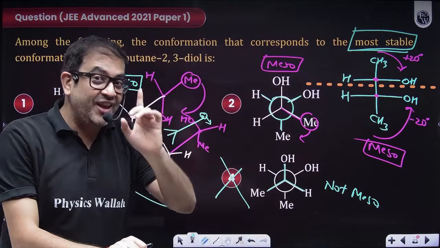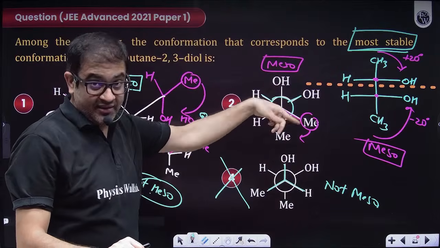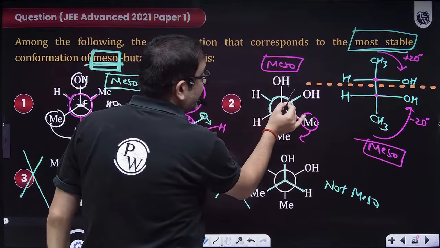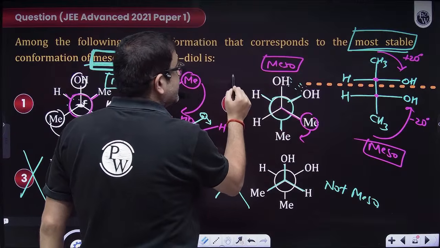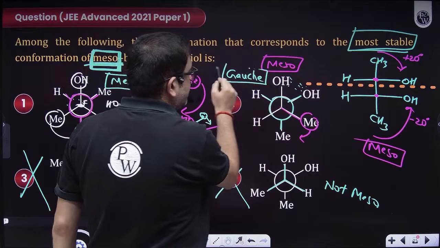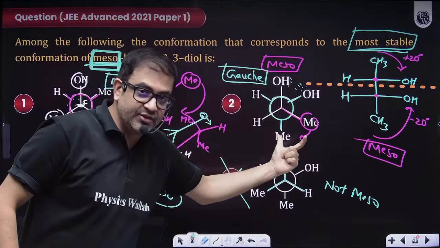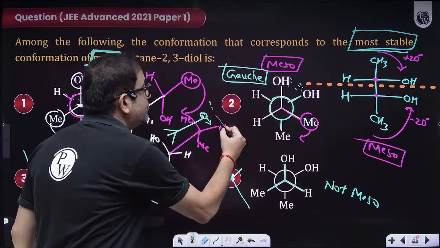But if you have a group which can do intramolecular hydrogen bonding, like OH can definitely do, then for those cases Gauche becomes more stable. So technically Gauche is the most stable form and this is your meso form. So definitely this too is your right answer.